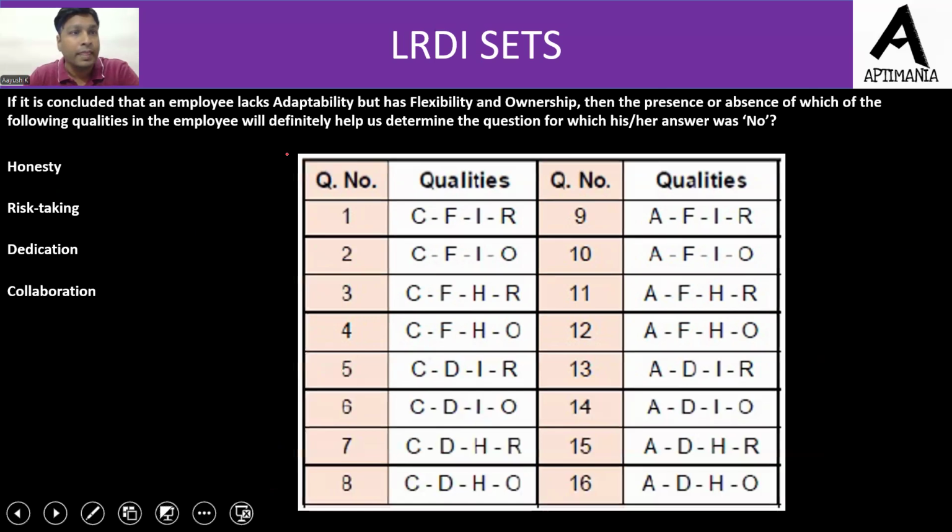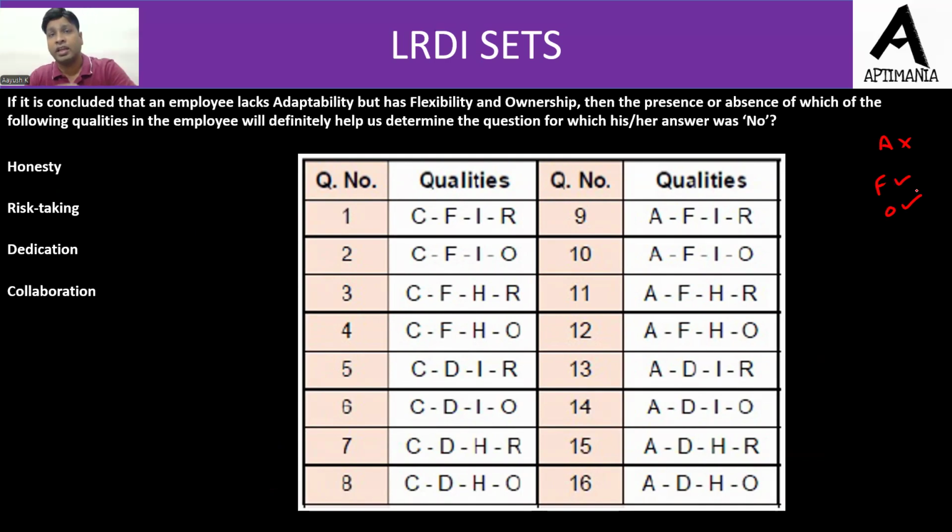Moving to next question. If it is concluded that an employee lacks adaptability, so adaptability is not present but has flexibility and ownership, then the presence or absence of which of the following qualities in the employee will definitely help us determine the questions for which his answer was no. Now, first of all, हमारा जो basic है इस क्वेश्चन को सॉल्व करने का तरीका, उस पे फोकस करते हैं. We will take all the questions containing F and O with a yes.